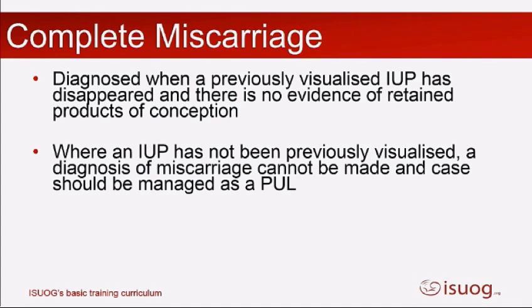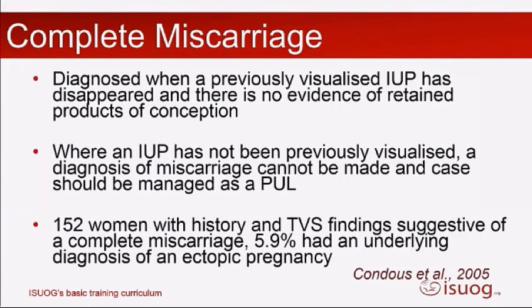But the difficulty is in those women that turn up with a history of heavy bleeding who haven't had a scan before, and we scan them and we can't see anything. Obviously the history would be suggestive of her having had a complete miscarriage, but we don't know that for sure. And certainly there was a study a few years ago now by George Condous who followed up a load of women who all presented with what sounded like a complete miscarriage. But when they had a scan, we couldn't see any evidence of the pregnancy. And actually, when they were followed up, 6% of them had an underlying diagnosis of an ectopic pregnancy. So really, complete miscarriage cannot be a primary ultrasound diagnosis unless the woman's had a scan before.